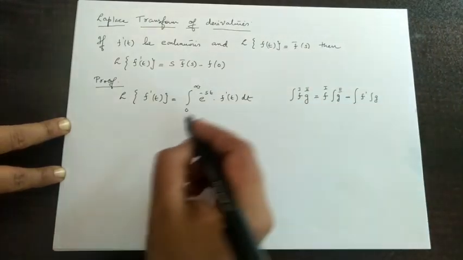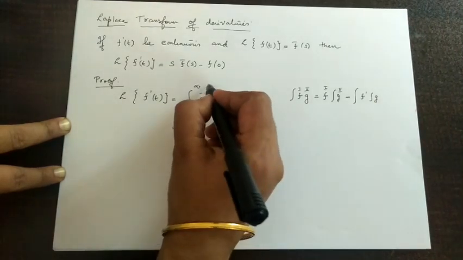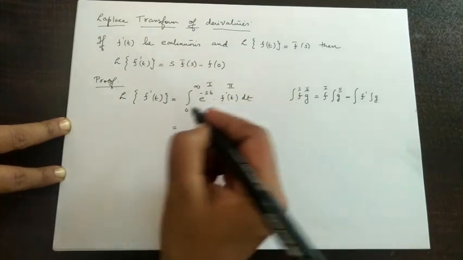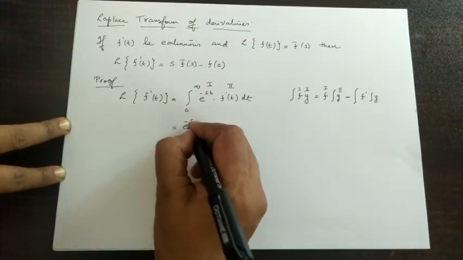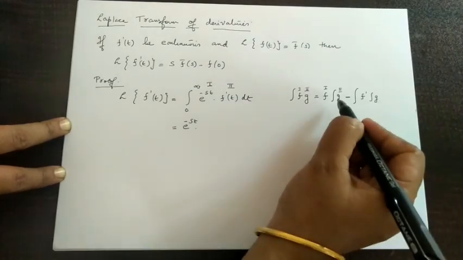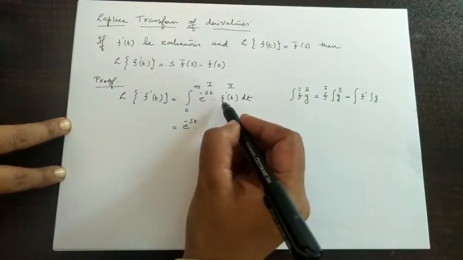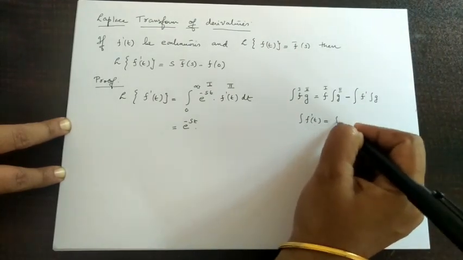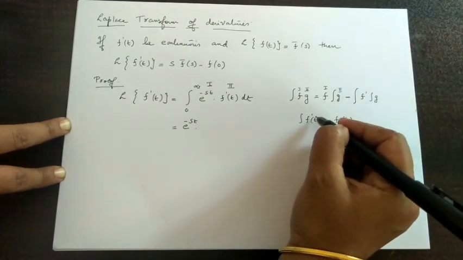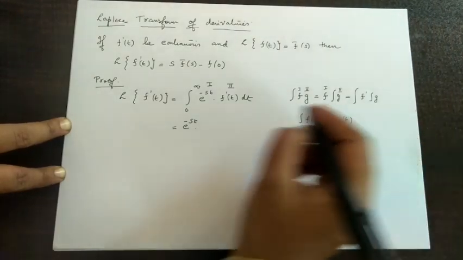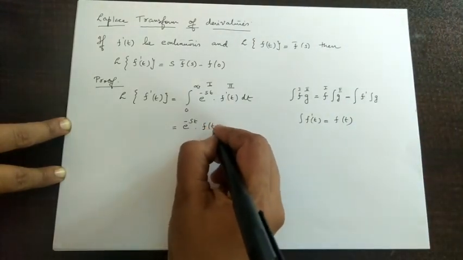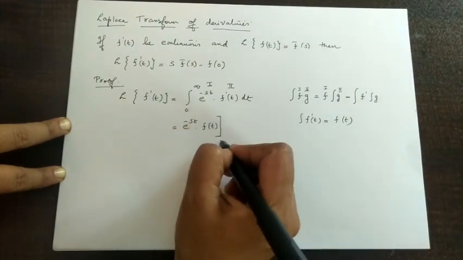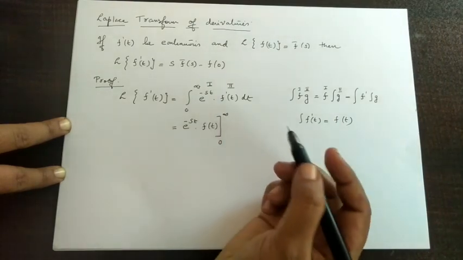Therefore here I am taking the first function as e raised to minus st and the second function as f dash t. First function, that is simply e raised to minus st, into integral of the second function. The integral of f dash t will be equal to f of t, because integral and derivative will give the same function. So here we have f of t. Now here we have limits, therefore applying the limit from 0 to infinity.